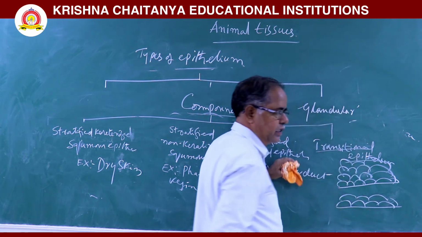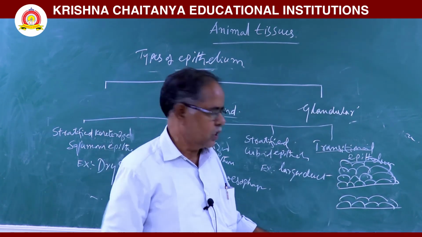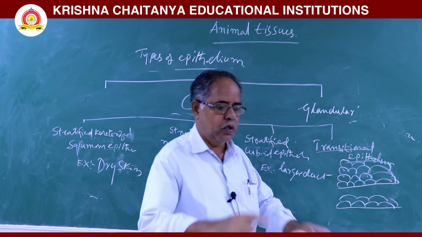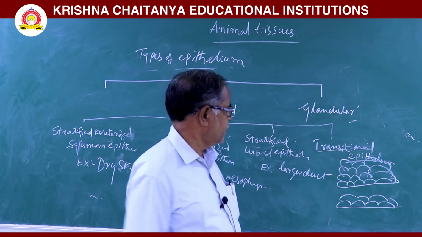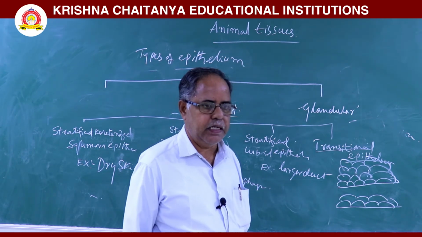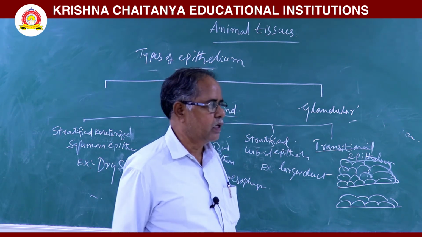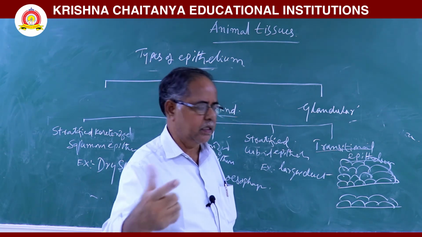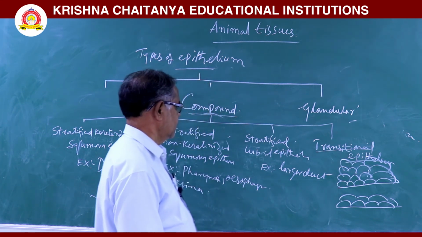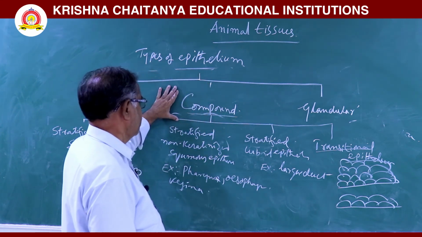In contraction, cells are arranged in more rows, but in relaxation, all the cells are placed into two rows. That type of epithelium is called transitional epithelium. This is seen in the wall of the urinary bladder. So this is about compound epithelium.